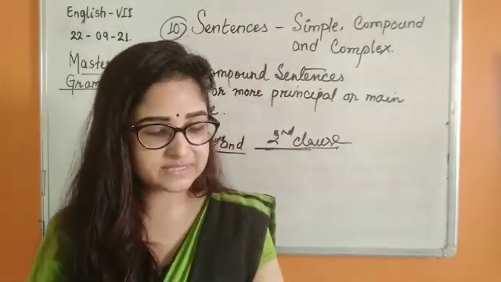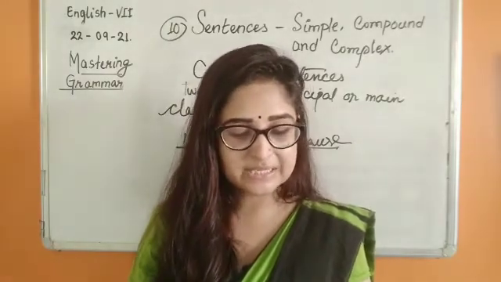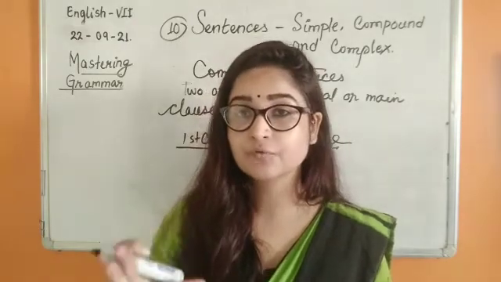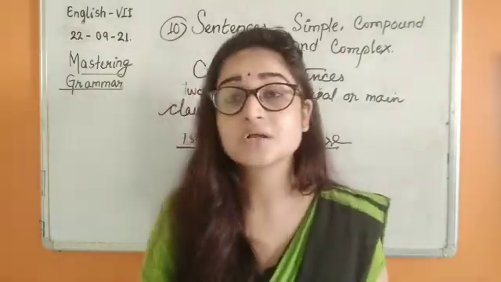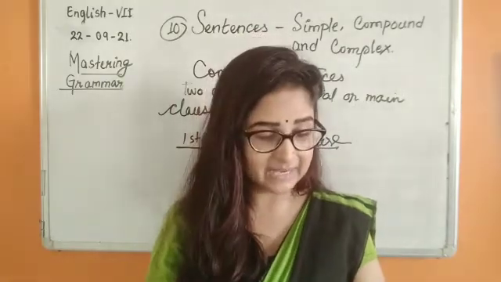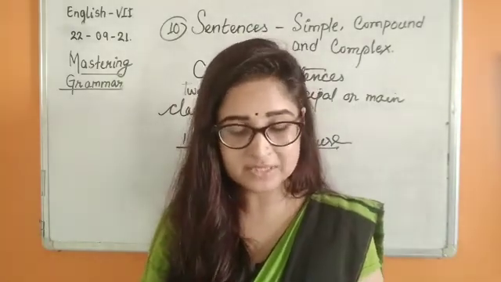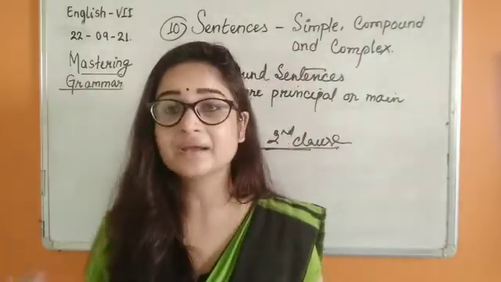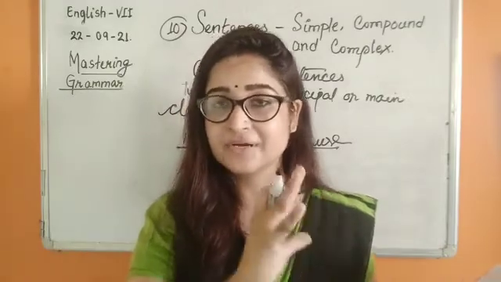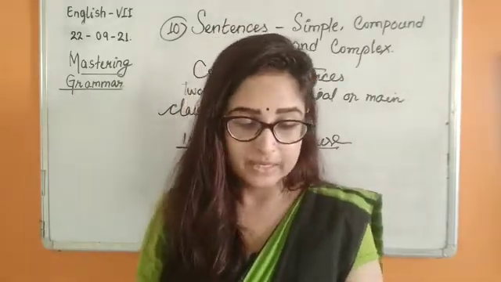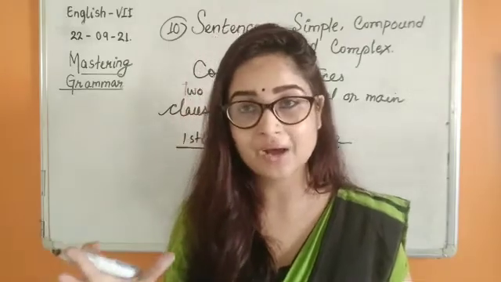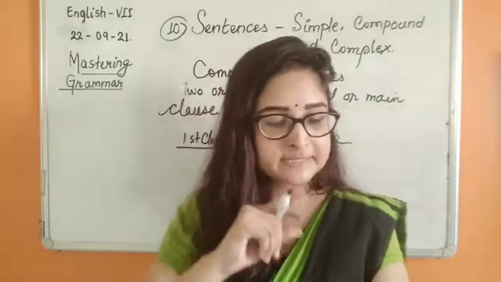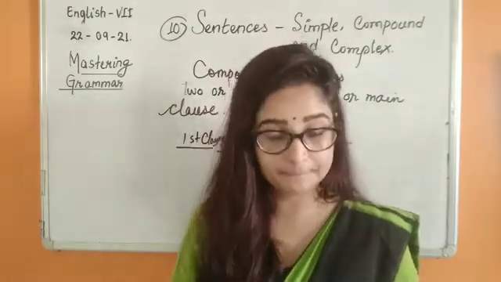Now read the following sentences given below. Sheena sat in the park because it was pleasant. Now in some sentences, children, you won't be able to form independent sentences. Like Sheena sat in the park because it was pleasant. Clause A, that means Sheena sat in the park, can make a separate sentence on its own. But because it was pleasant is not making a complete sentence. So it will make sense but not a complete one.